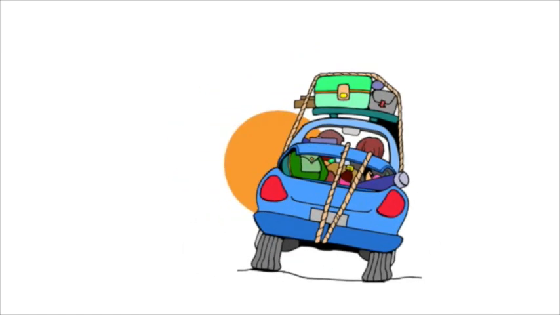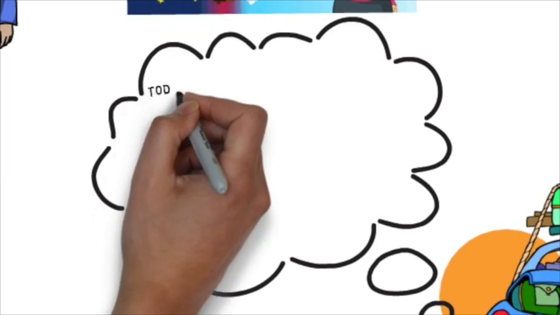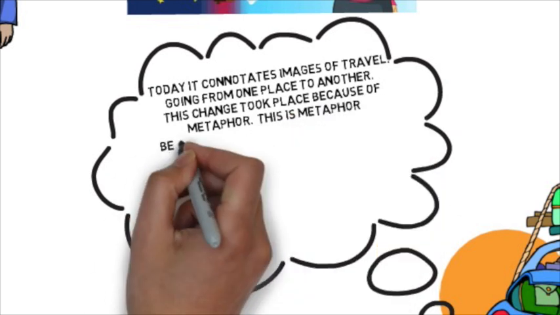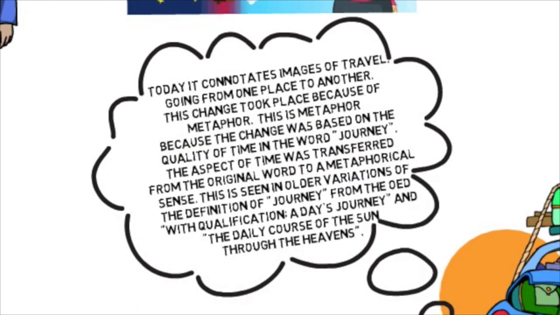This is a metaphor because the change was based on the quality of time in the word journey. The aspect of time was transferred from the original word to a metaphorical sense. This is clarified in the older variations of the definition of journey. From the OED, we have, with qualification, a day's journey, and the daily course of the sun through the heavens.